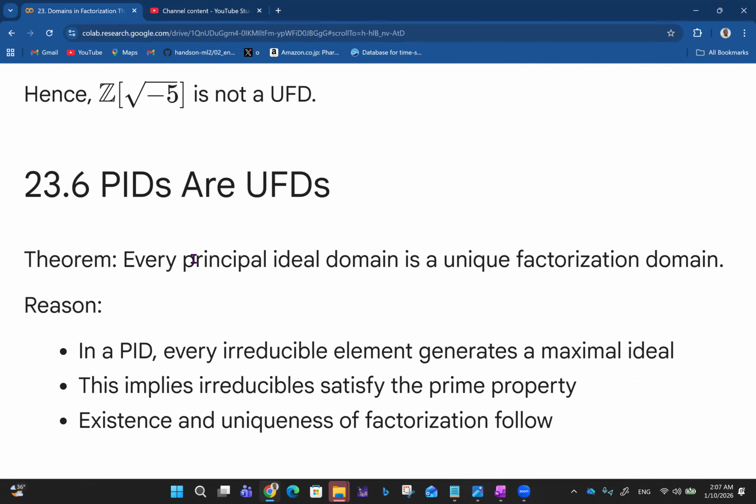So the theorem says every principal ideal domain is a unique factorization domain. The reason is that in the principal ideal domain, all right.